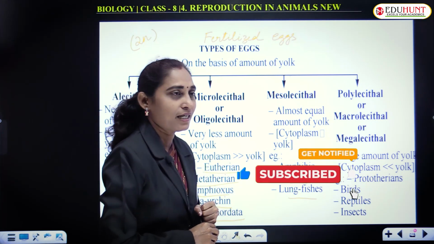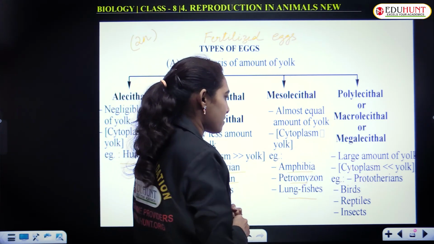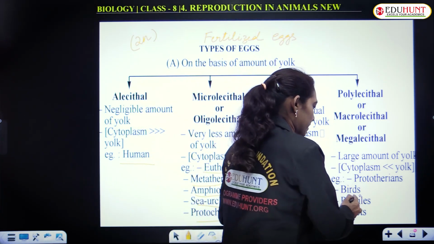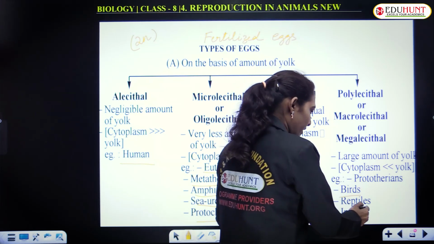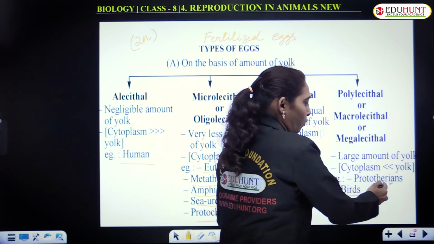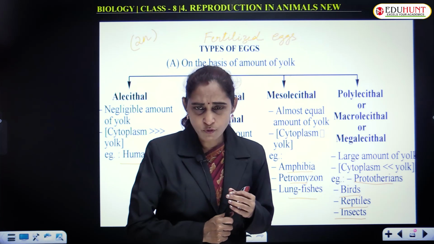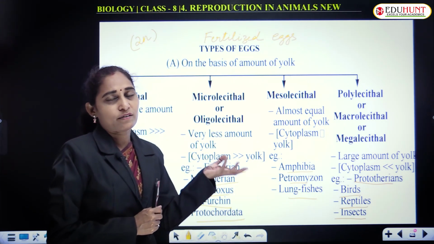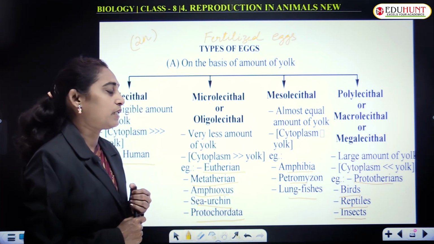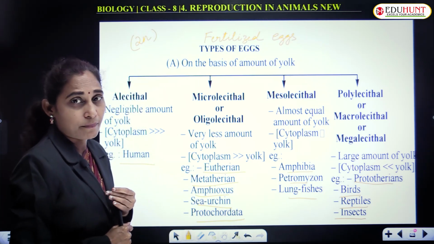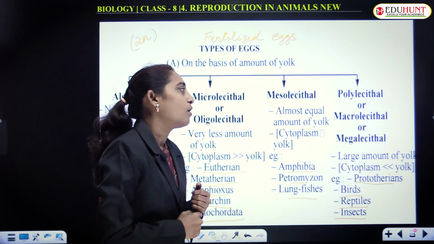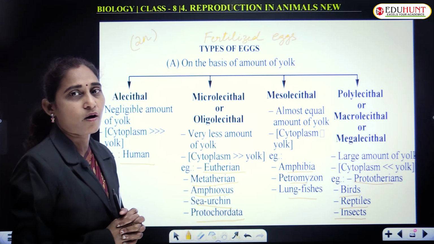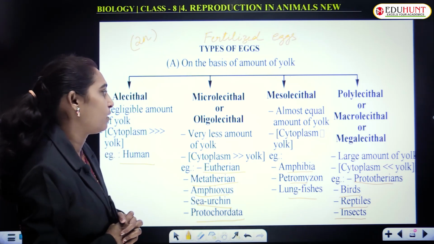Cytoplasm is very little and yolk dominates the cytoplasm. Birds have this kind of eggs, even reptiles, insects and prototherians, which are one kind of mammals. They lay polylecithal eggs.